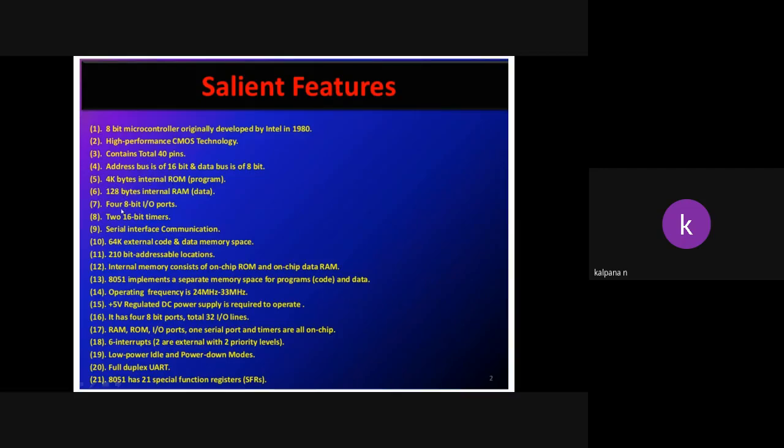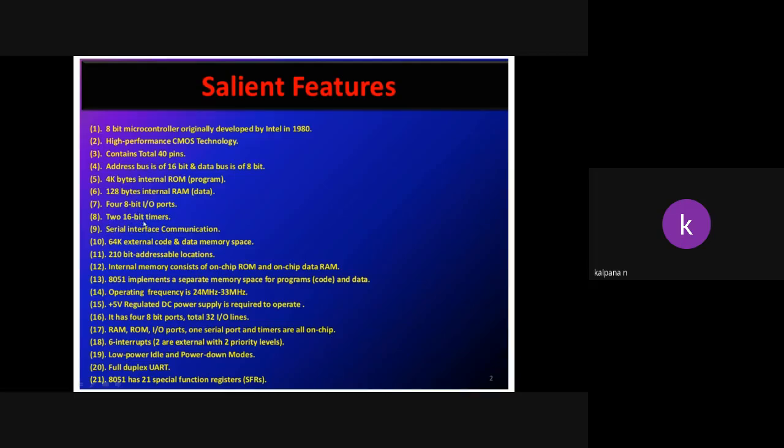Next, 4 8-bit IO ports: P0, P1, P2, P3. So we have 4 ports, and each port consists of 8 bits. All the pins are 8 into 4, which means 32. All the 32 pins are used for IO devices, for taking the input and giving the output. Out of 40 pins, 32 pins we are using for input output ports.